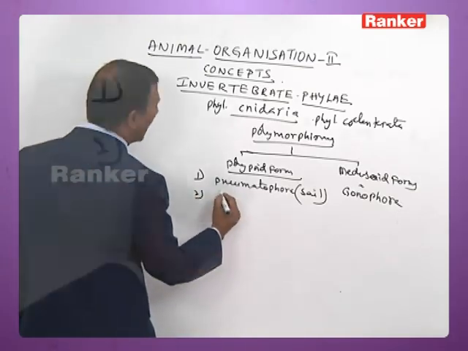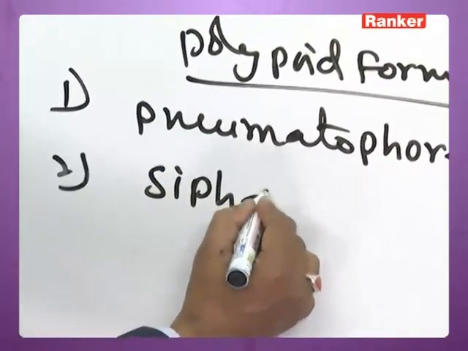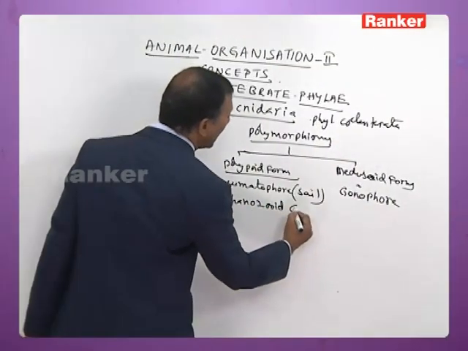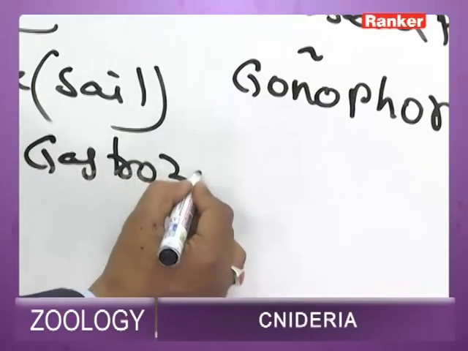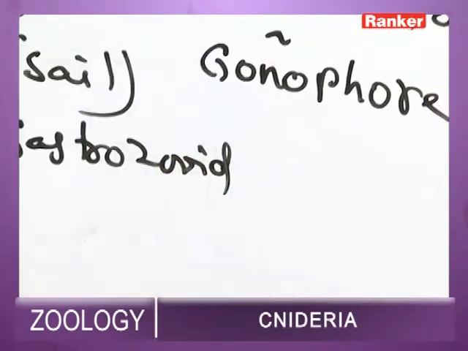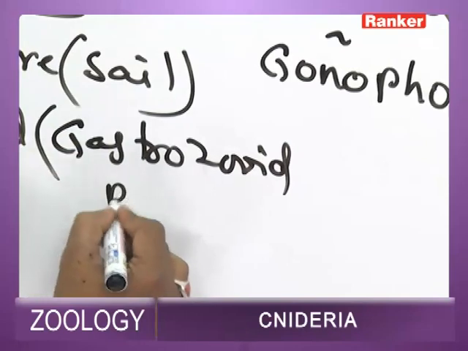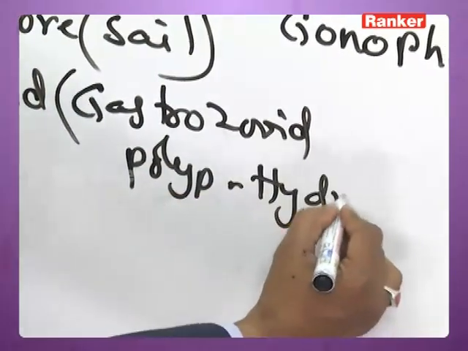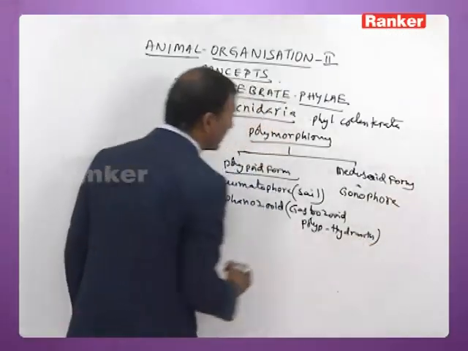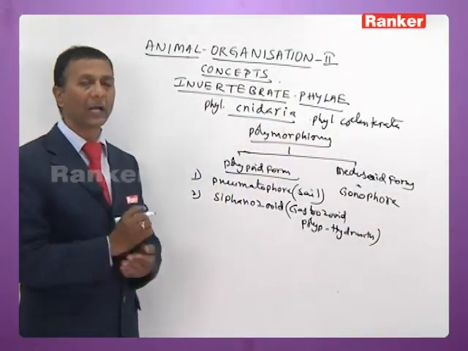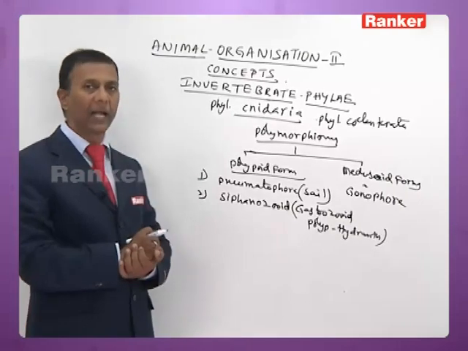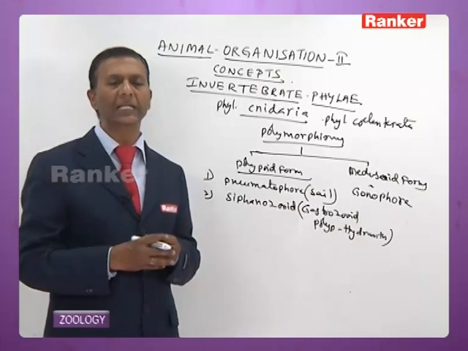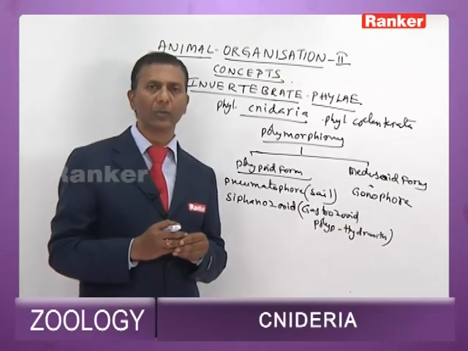Number 2, siphonozooid or gastrozooid, or it is also called polyp or hydrant. It is provided with tentacles and stinging cells. The main function is nutrition.